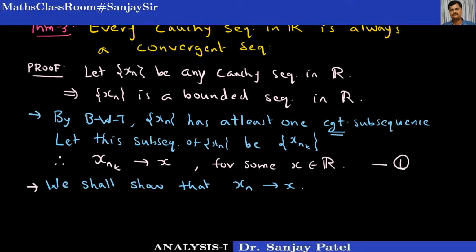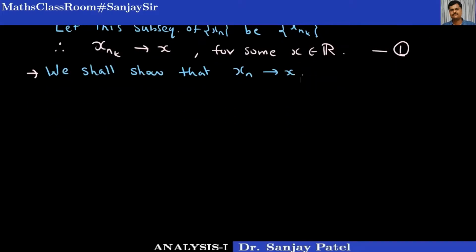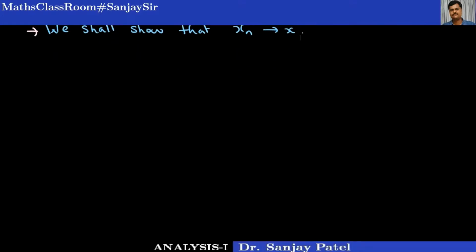Now how to prove that xn converges to x? You know the definition of limit of a sequence. For any given epsilon, we must find some n0 such that for all n greater than or equal to n0 implies mod of xn minus x is less than epsilon. So I'll be finding some n0 for any arbitrary epsilon.